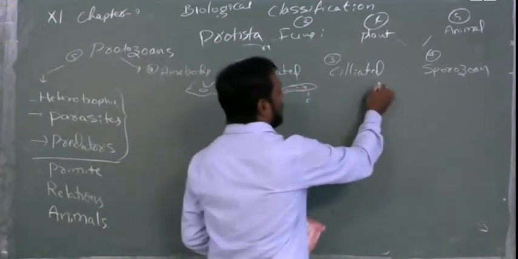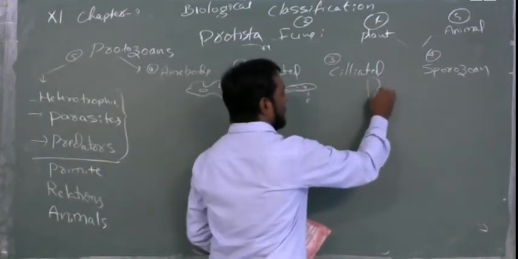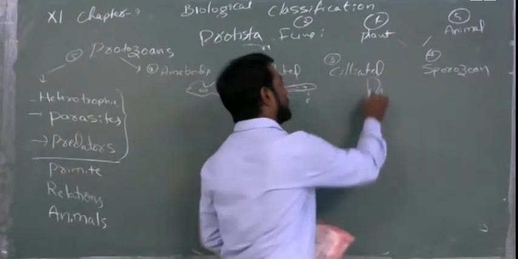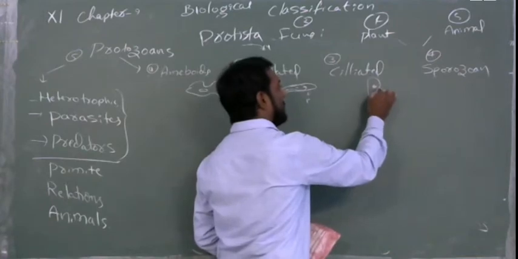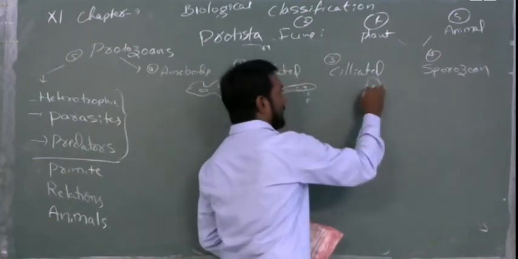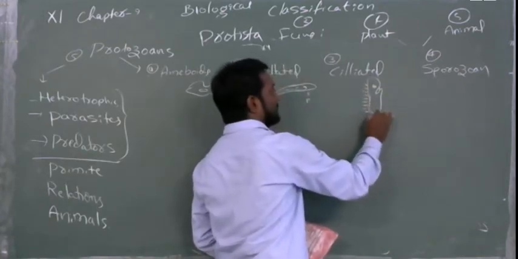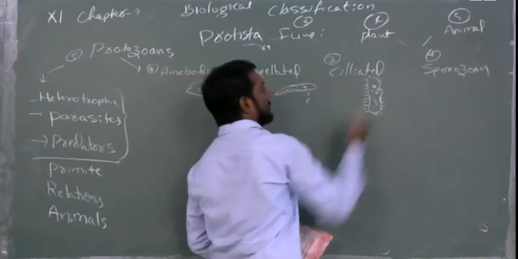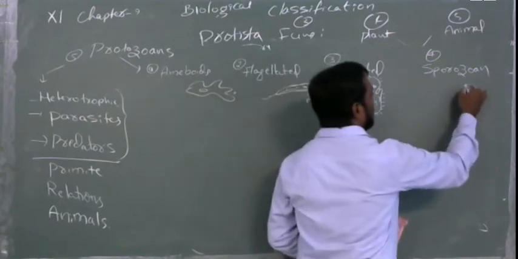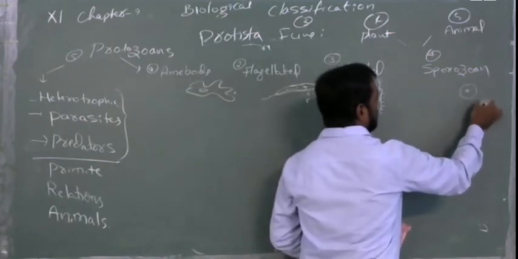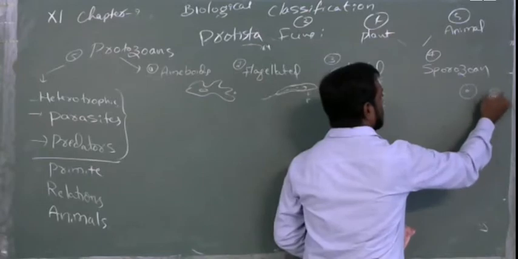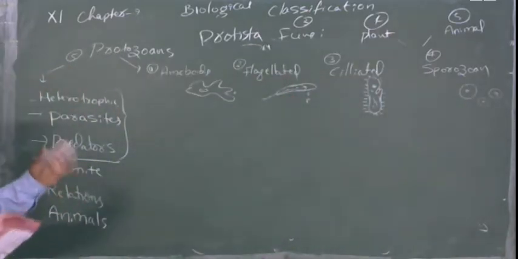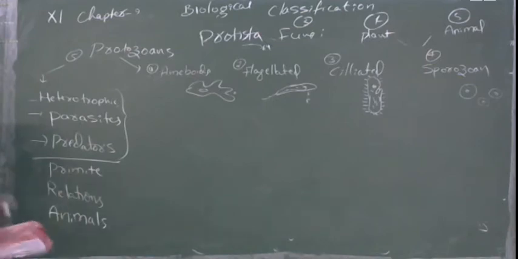And ciliated. You may know the ciliated. This is a simple, slipper-shaped organism, that is a paramecium. It will have a nucleus and an opening, the gut. It will have thousands of cilia. And sporozoans will simply have spores. So, these are amoeboids, flagellated, ciliated and sporozoan.